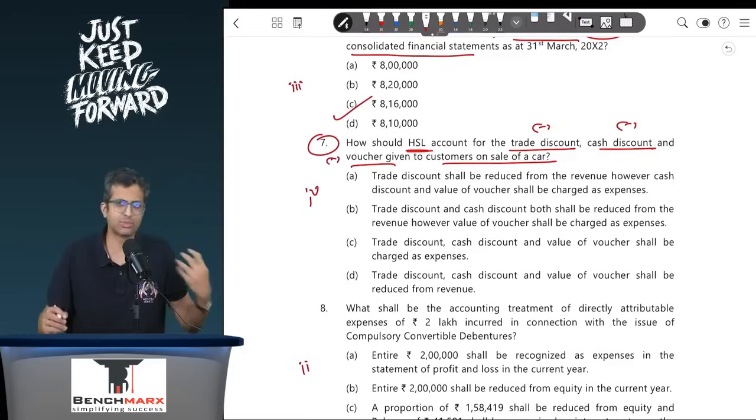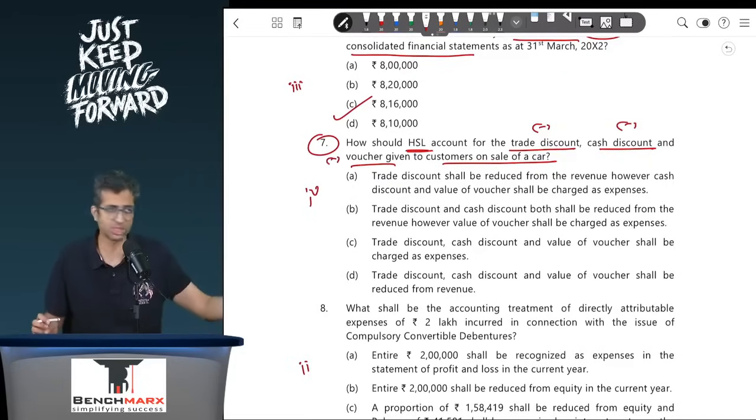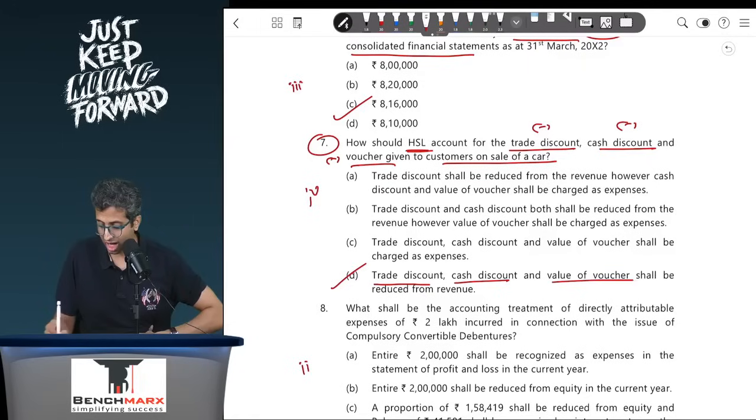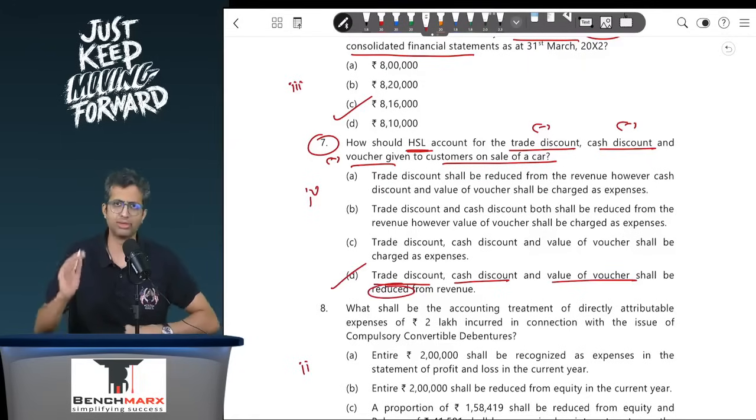Against that, there is no separate distinct goods or services that the customer is providing, and hence even this should be deducted. So if you go to see option D, trade discount, cash discount and the value of voucher shall be reduced from the revenue. It is also an important question over here.